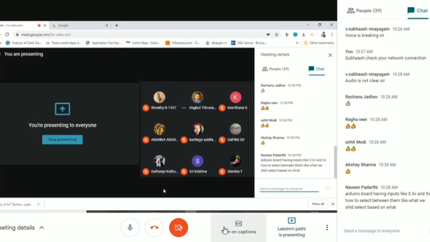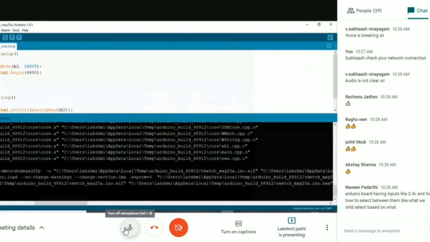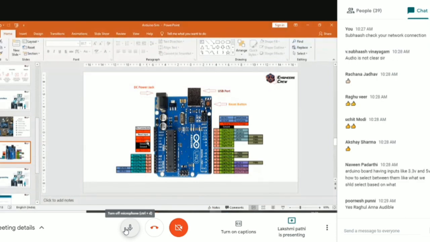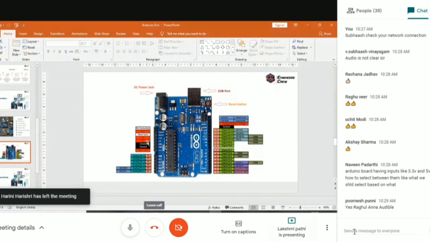Naveen is asking: Arduino boards have a 3.3 volt supply and a 5 volt supply, so how do we select between them, and what should we select for what? If you are choosing 3.3 volt, you use sensitive sensors, like the Sharp sensor. These sensors run only on 3.3 volts.